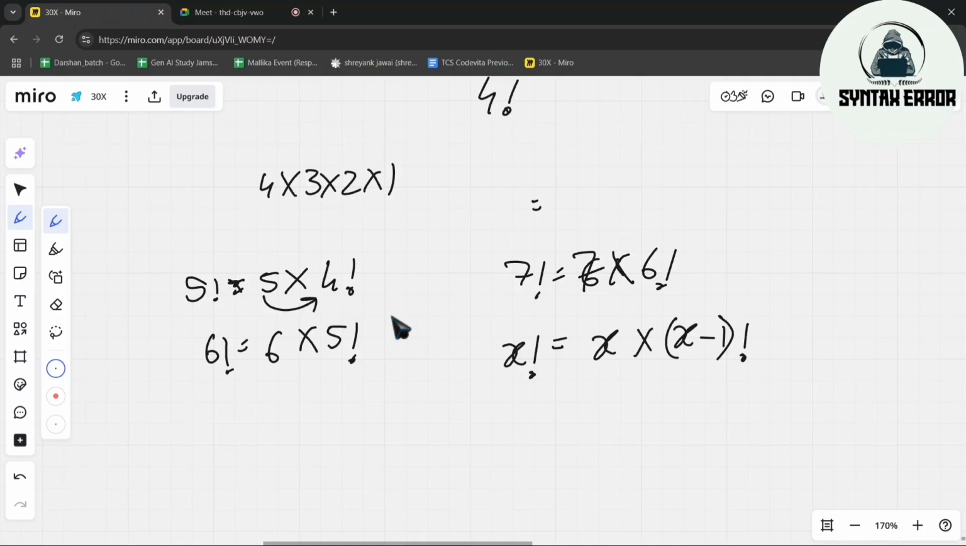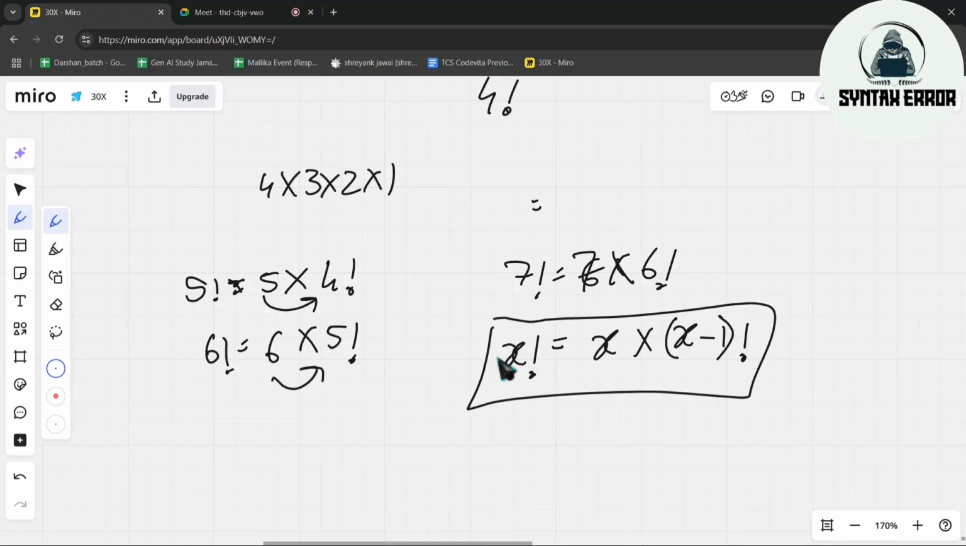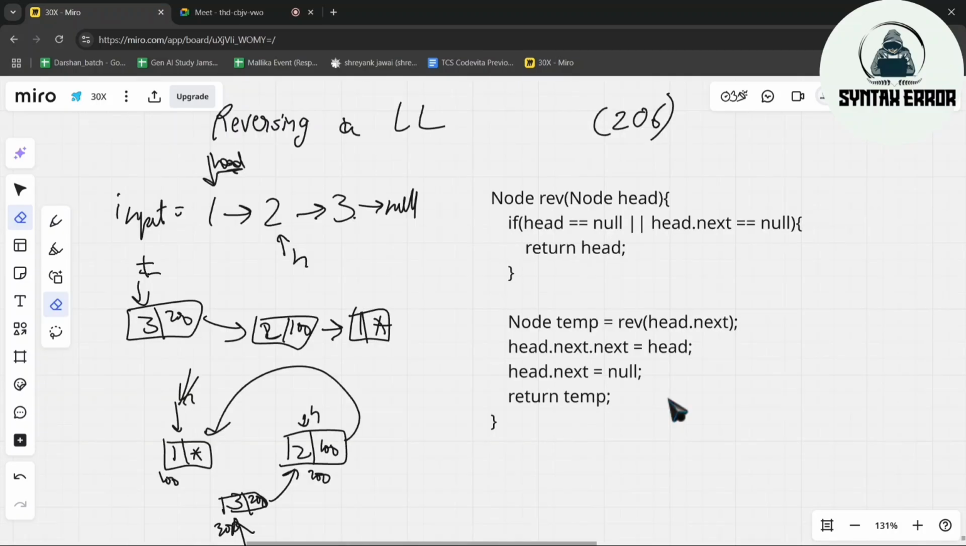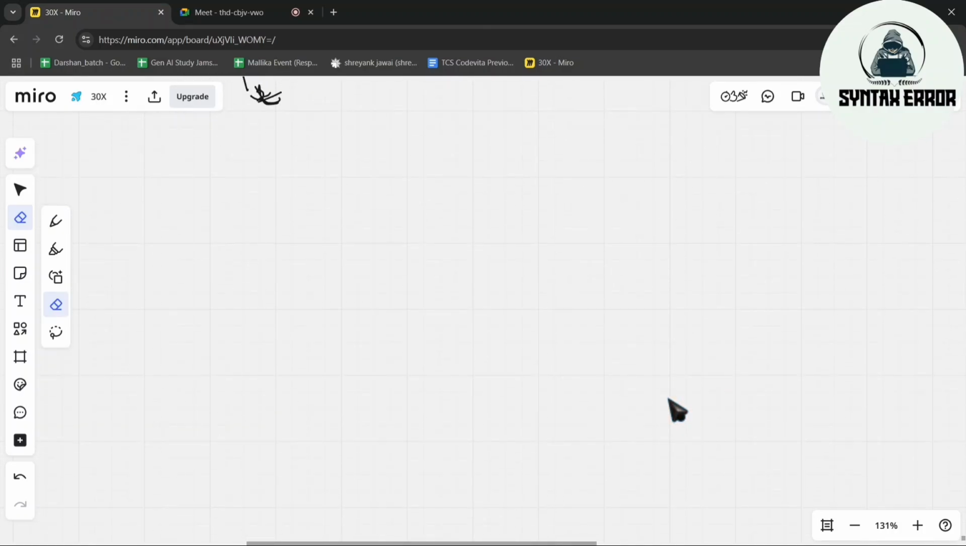It's okay, guys. So for factorial, you already know the condition: if we need to find the factorial of x, then we have to multiply x into (x minus 1) factorial. So let me just start the backtracking. Then I will ask a few questions.